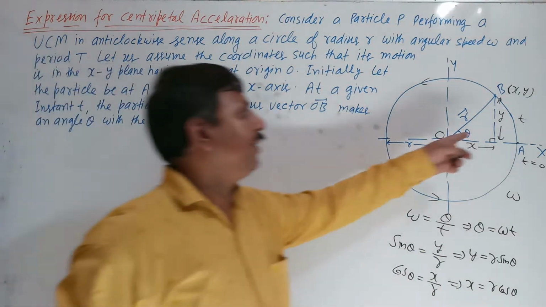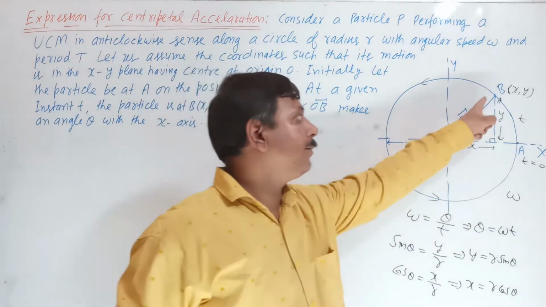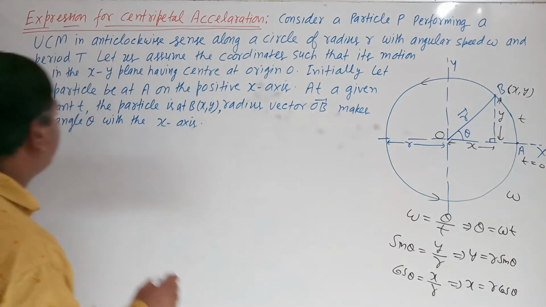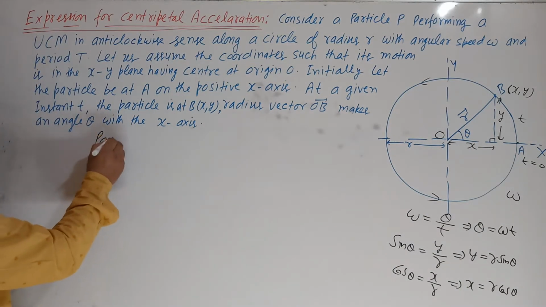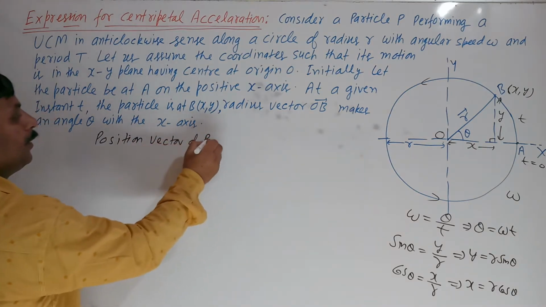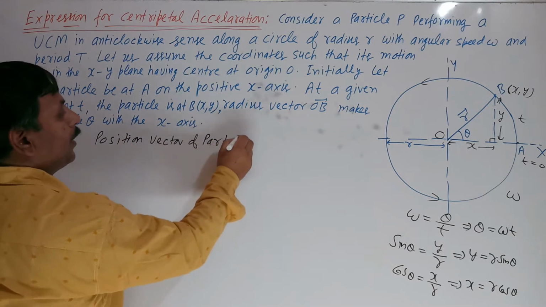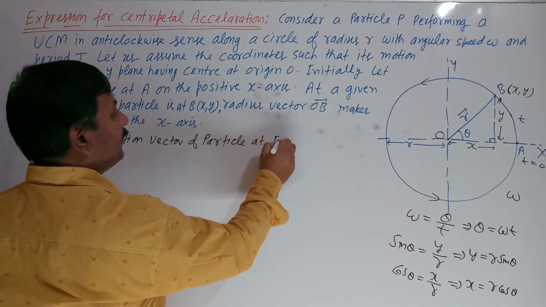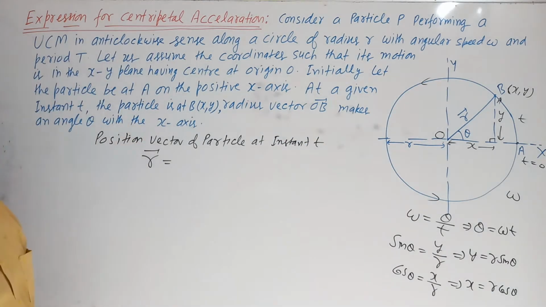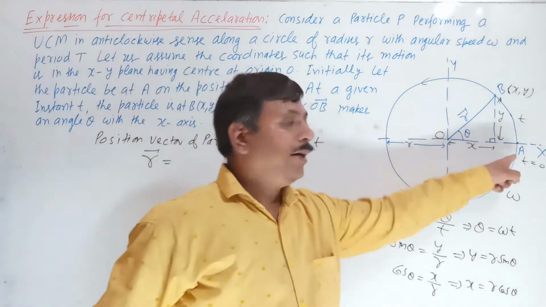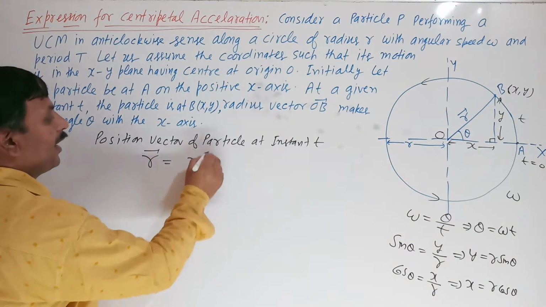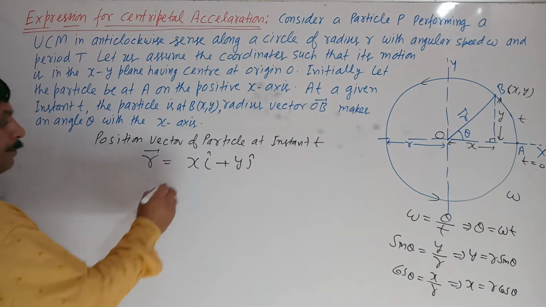At any instant t, the particle is at position B. What will be the position vector of the particle at instant t? Suppose I denote it by r. The displacement along the x-axis is x and along the y-axis is y, so r is equal to x i cap plus y j cap.